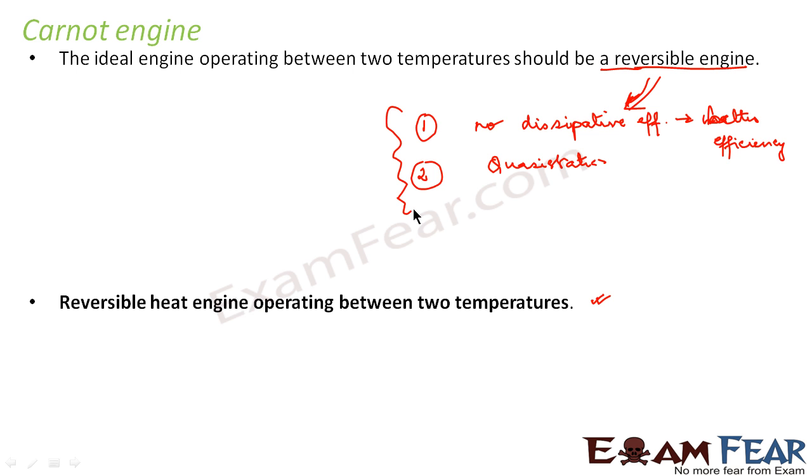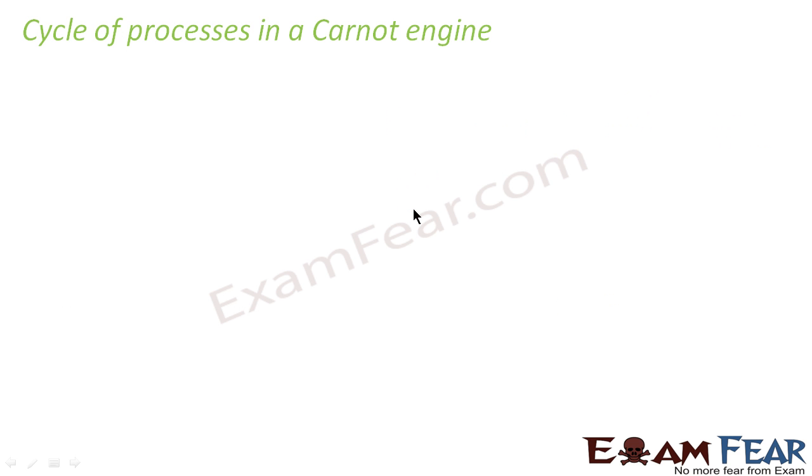Now we will see what are the different processes that take place in one cycle of Carnot engine. So we will talk about the cycle of processes in a Carnot engine. From the basics of heat engine, what do we know? Carnot engine is also a heat engine, just that it is a reversible heat engine.